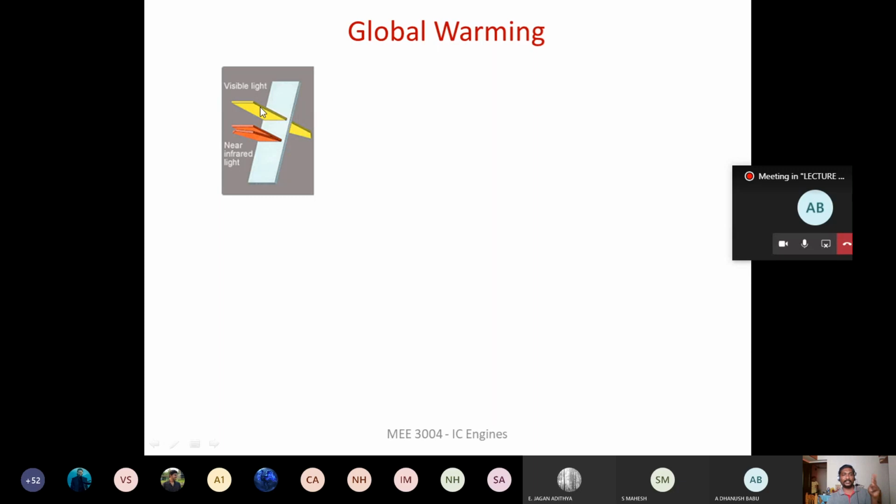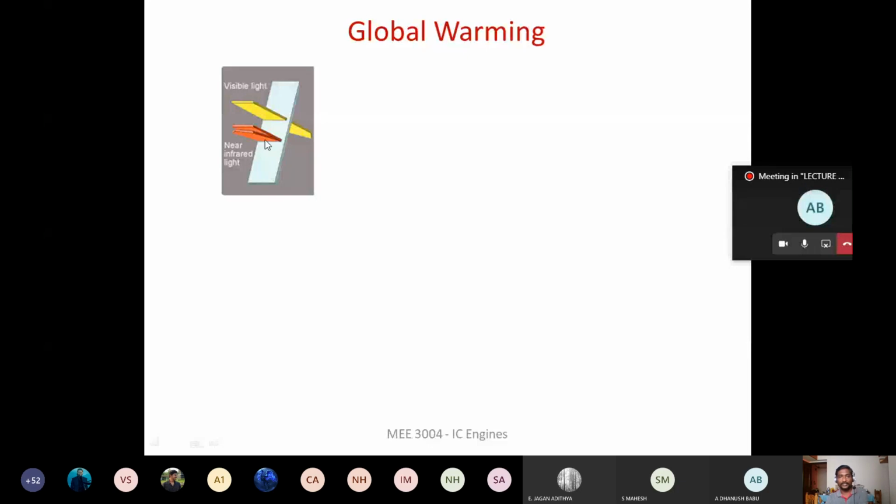The solar radiation contains 50% visible spectrum, 32% infrared, and 18% UV, right? The solar radiation contains three types of radiation: one is visible light, the other one is infrared, and the third one is UV. So 50% of the solar radiation is visible spectrum, 32% is infrared, and 18% is UV. Okay, so now this glass will allow only the light to pass through, not the infrared.